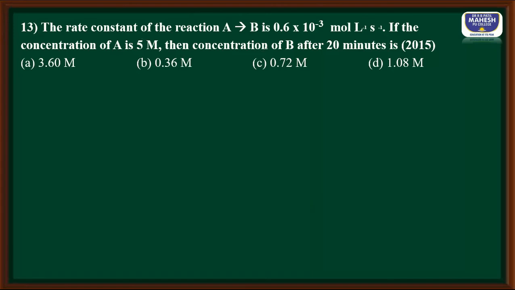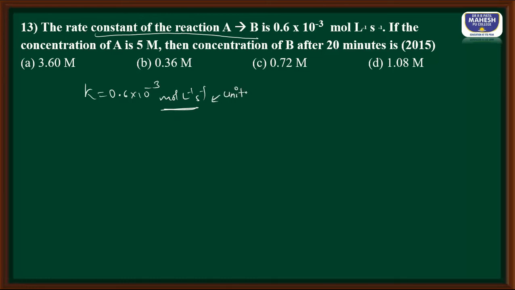The rate constant of a first order reaction. They have not mentioned the order. The rate constant of the reaction is 0.6. So let us write down the given K value. K is equal to 0.6 into 10 to the power minus 3 mole liter inverse second inverse. Students, please note down this unit.